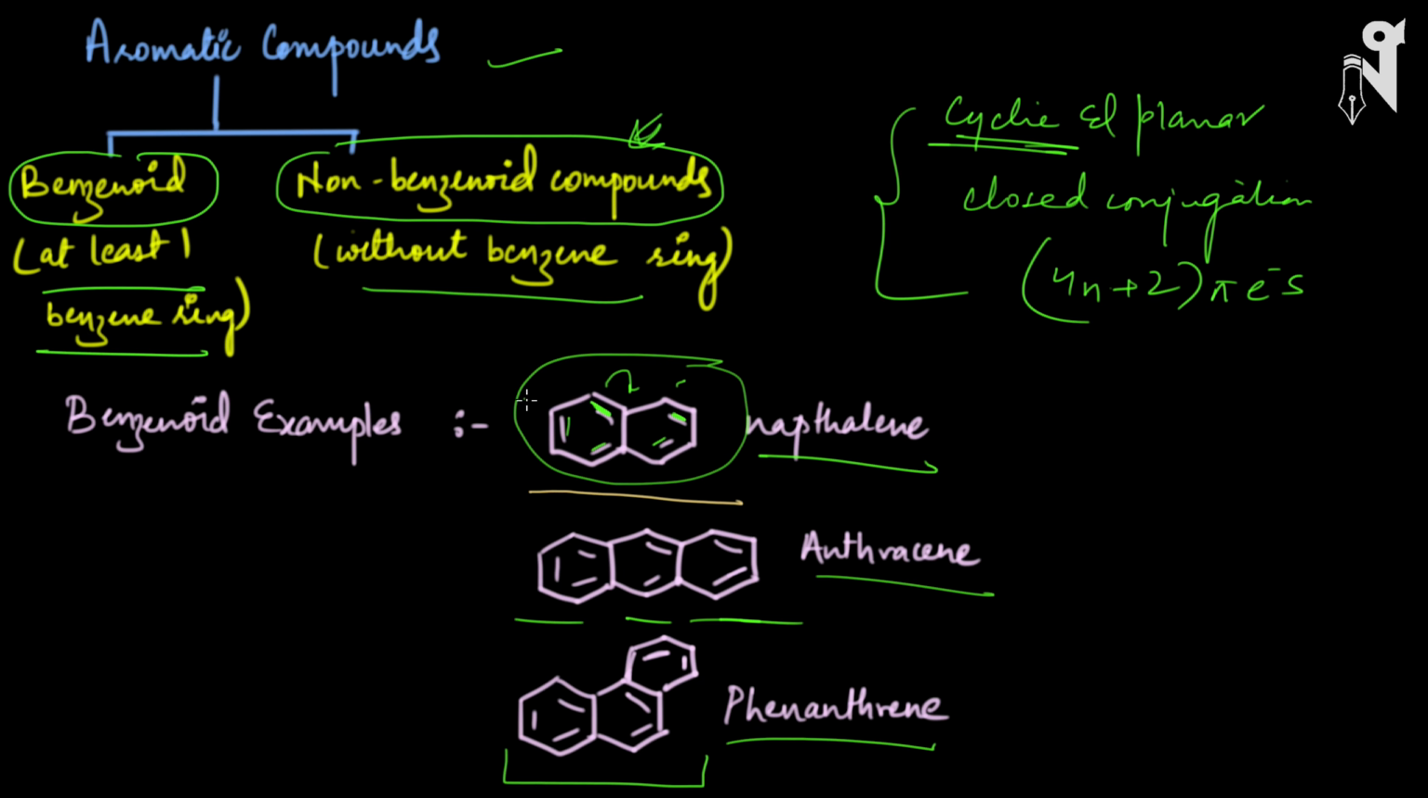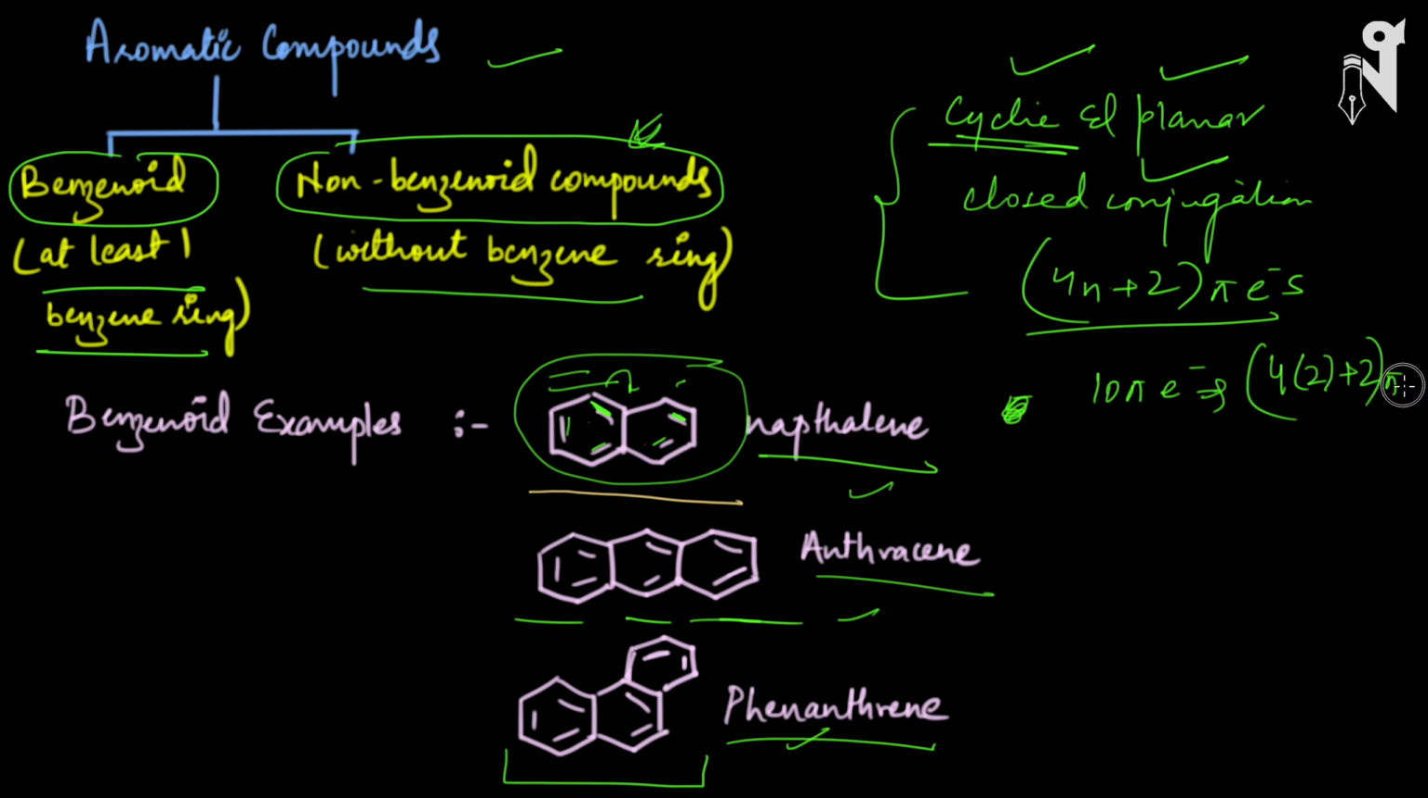Here all the carbons are sp2 hybridized and hence they are going to be planar, no matter whether you talk about naphthalene, anthracene or phenanthrene. So these molecules are cyclic and planar, they have closed conjugation, we have checked this, and now let's see whether the pi electrons fulfill the condition of aromaticity or not. Here we have how many pi electrons? 1, 2, 3, 4, 5 pi bonds, so basically 10 pi electrons. Does 10 pi electrons fulfill the condition of 4n plus 2? Let's see. 4 into 2 plus 2, so yes, if n is equal to 2, then it will be 10 pi electrons. So yes, it is following the general formula.